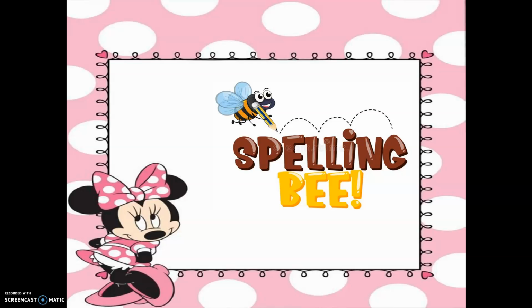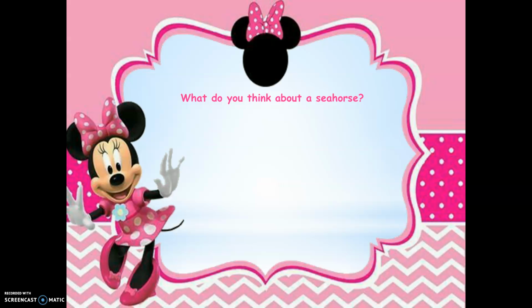If I ask you, give me the spelling of the word fish, F-I-S-H. Shark, S-H-A-R-K. Dolphin, D-O-L-P-H-I-N. Seagull, S-E-A-G-U-L-L. Okay? This is so easy, my lovely students.